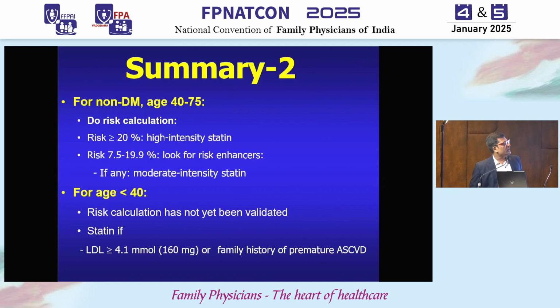For non-diabetic patients between the age of 40 and 75, do the risk calculation. If it is more than 20%, high intensity. If it is between 7.5 to 20%, look for risk enhancers. If there are any risk enhancers, give them moderate intensity. If there are no risk enhancers, do not give them any statin. And the last, for age less than 40, there are no clear-cut guidelines. So statin only if LDL is more than 160, or there is family history of premature ASCVD, or the calcium score is more than 100.